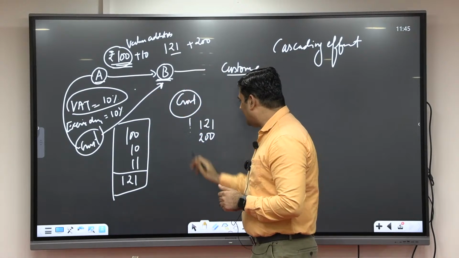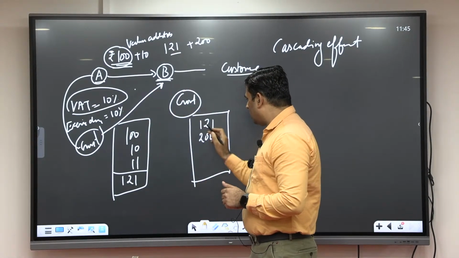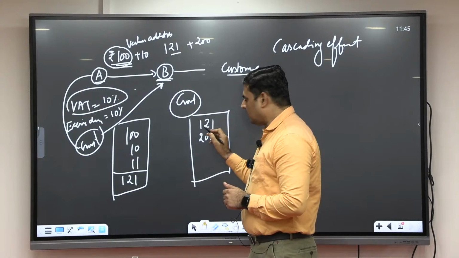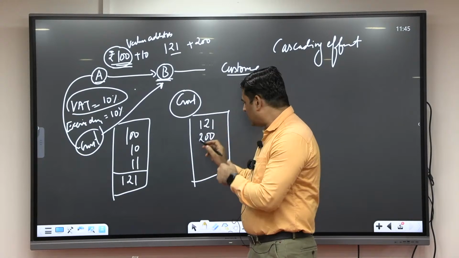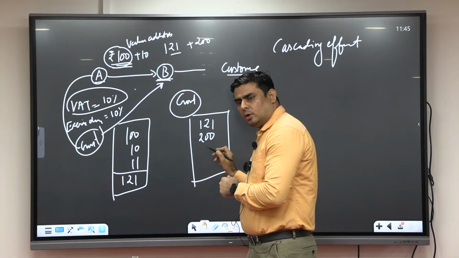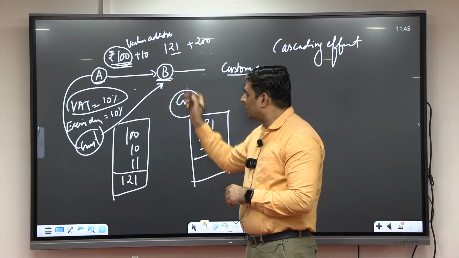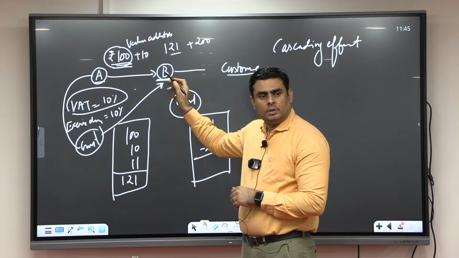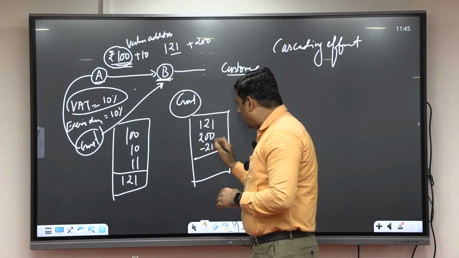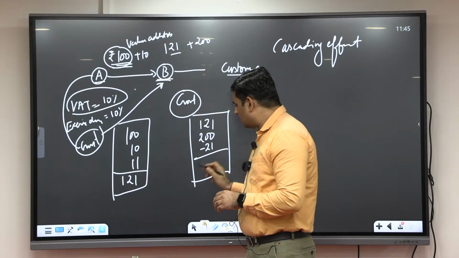When he creates an invoice, he will do 121, the amount he paid, plus the 200 valuation he made, minus 21, because 21 is going to be refunded by the government. Now what is the total value? 300.